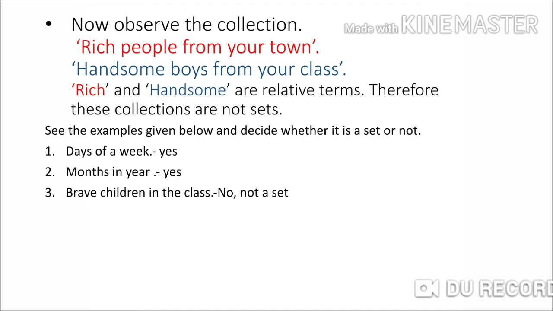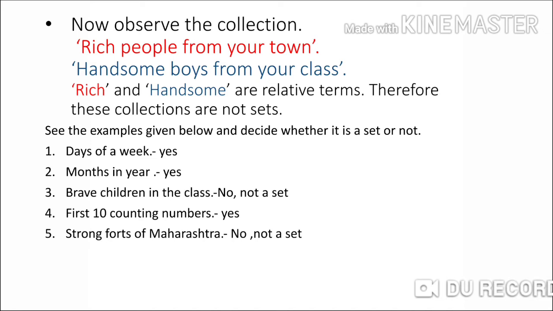Now third one, brave children in the class. No, it is not a set because brave is again a relative term. So the meaning of that term will change from individual to individual. Therefore, brave children in the class is not a set. Fourth example, first 10 counting numbers. Yes, we can clearly write down the first 10 counting numbers: 1, 2, 3, 4, 5, 6, 7, 8, 9, 10. Therefore, it is a set.